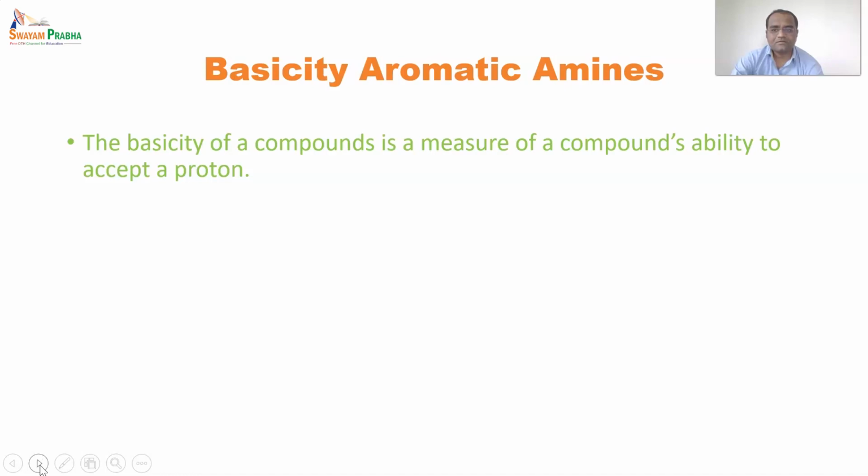One theory is the Lowry-Bronsted theory, which defines bases as compounds which have the ability to accept a proton. This aromatic amine has the ability to accept a proton, so it is said to be basic, while acids are distinguished in that they can donate a proton.